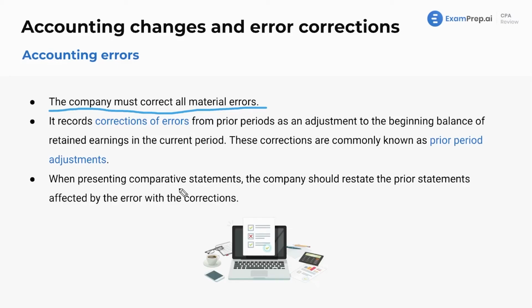When presenting comparative financial statements, the company should restate the prior statements affected by the error with the corrections. Not too complicated there, just as you would think. Wherever the error is displayed, just fix it. Just fix up your mess, clean up your mess.